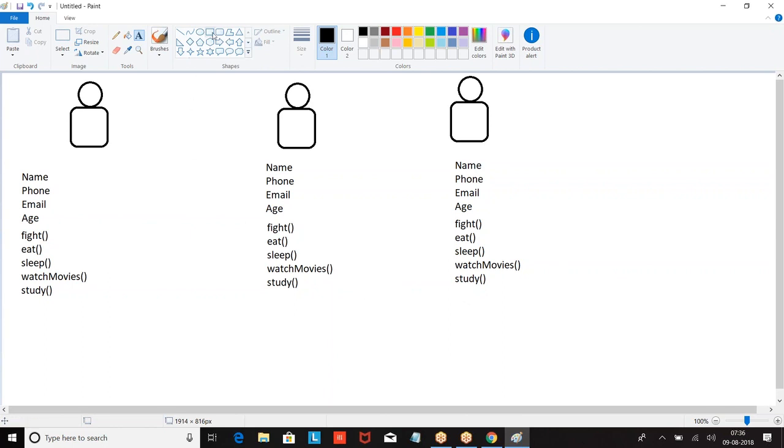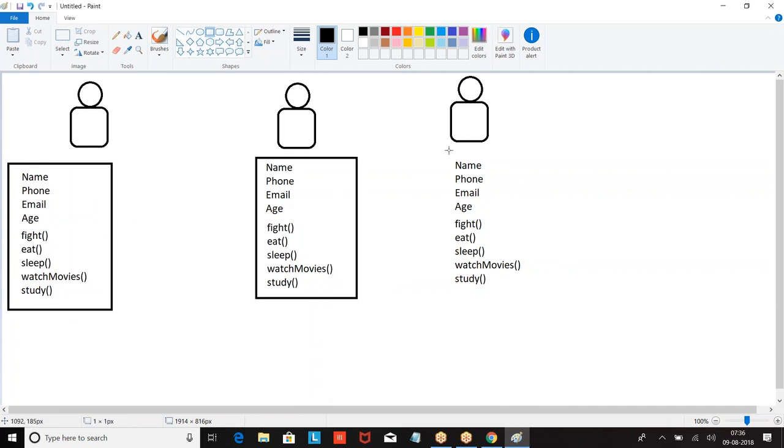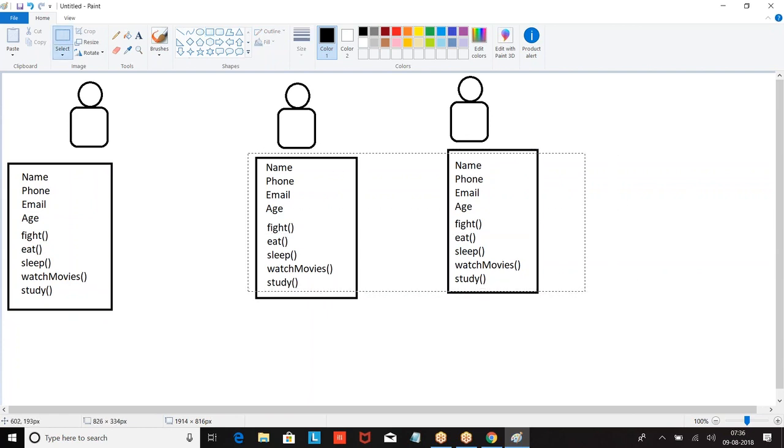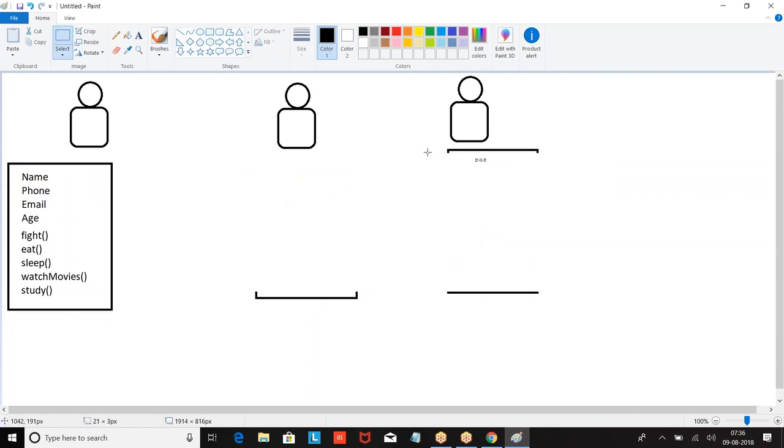Now what I'm doing is clubbing both of them together and making a class. Why? When the same set of data is collected and the same set of actions are performed, then instead of defining them separately, define this as a template.